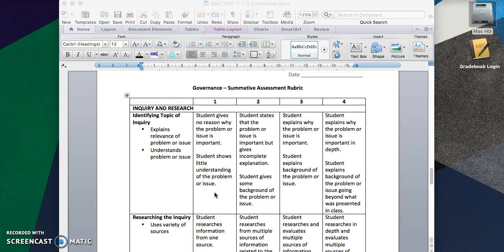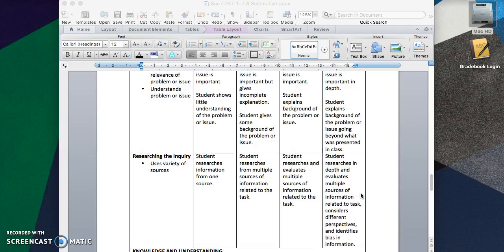It's important for you to know what you're being evaluated on in order to understand how best to demonstrate your work. So, the first part of the rubric is looking at the inquiry and research that you've done. Part A, I'm identifying the topic of inquiry. Here I'm looking to see if you've explained the relevance of the problem or issue and that you understand that problem or issue. The highest level you can achieve is a 4. For a 4, I would expect to see that you have explained why the problem or issue is important in depth, and that you've explained the background of the problem or issue going beyond what's presented in class.